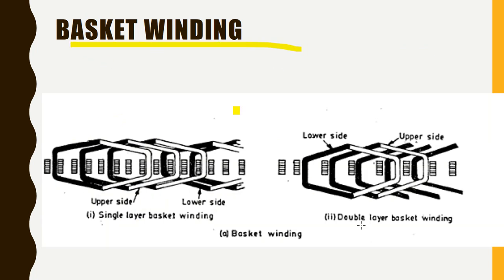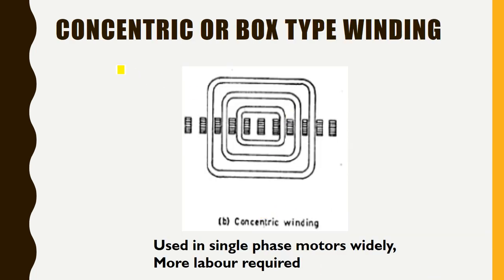You can see this is basket winding. It will be looking like a basket at one end. So it can be single layer basket winding or double layer basket winding. This is widely being used. And concentric winding, this is mainly used in single phase motors.